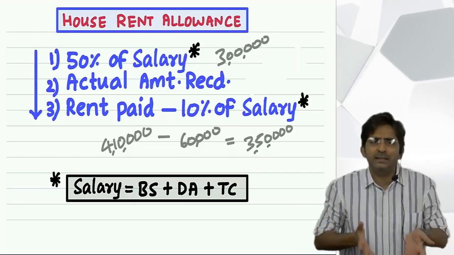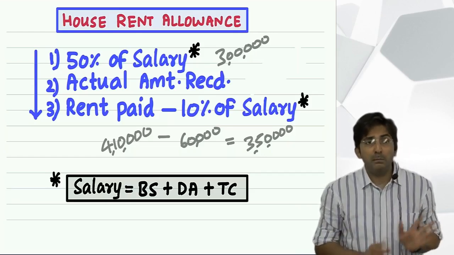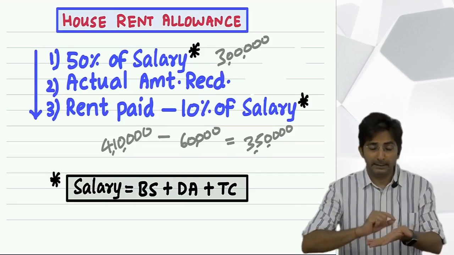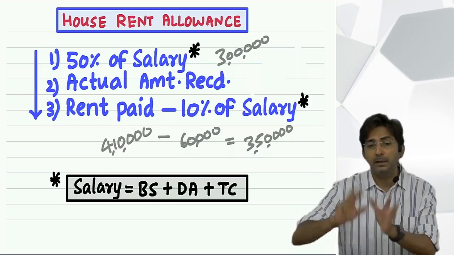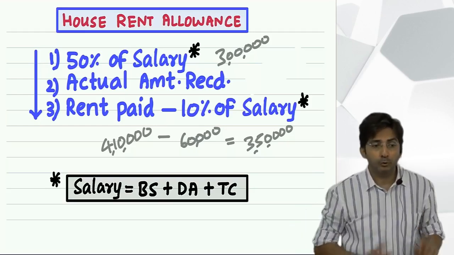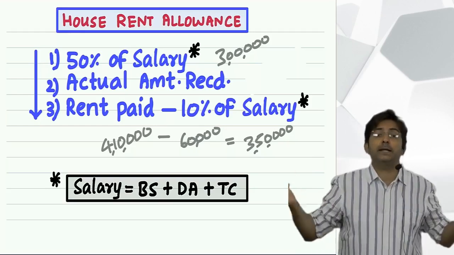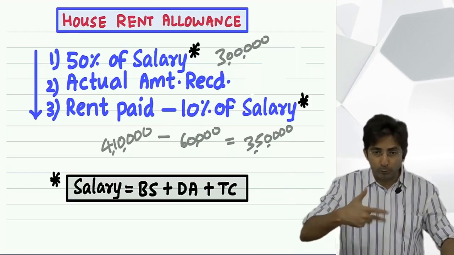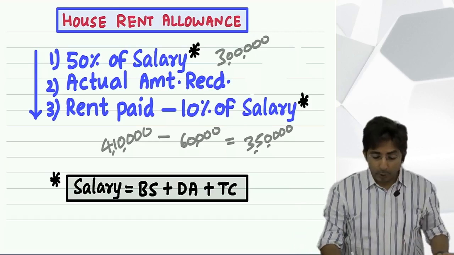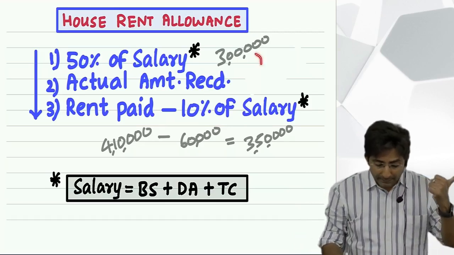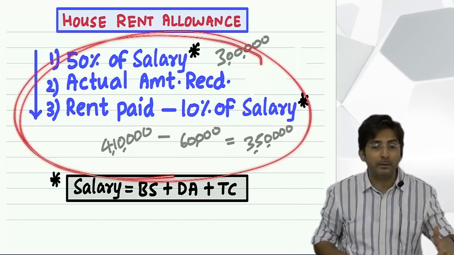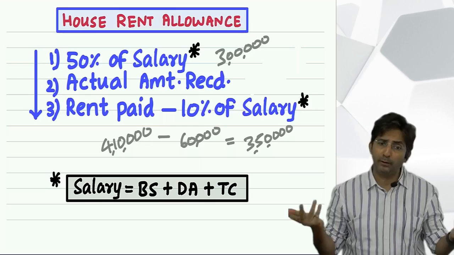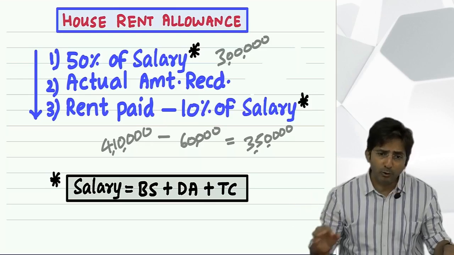Mother and son are staying together, but he is trying to say, no, my mother is so rude that she charges rent, so I have to pay rent. He has to write a cheque in the name of his mother and deposit it in his mother's account, so that he can say that I am also paying rent. And you know why he is trying to show he is paying rent? Because if he shows he has paid rent, then only this formula is applicable. Otherwise, if he says honestly, no, I am not paying rent, then you have zero burden.